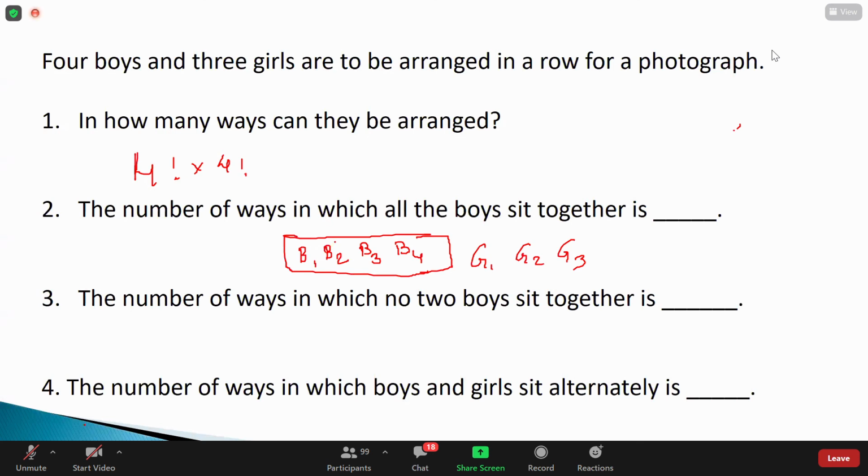Remember, within the boys we can arrange them: 4 boys, 4 places, 4P4, that is directly 4 factorial. Will everyone agree? Then what is the next condition? The girls can also be arranged in different ways, so 3 factorial ways.